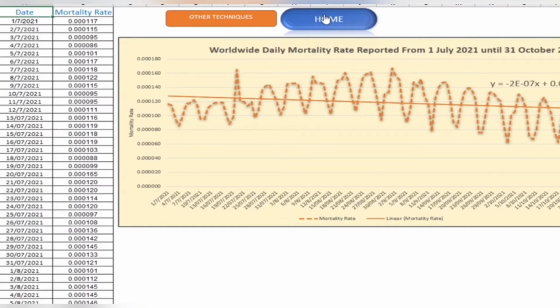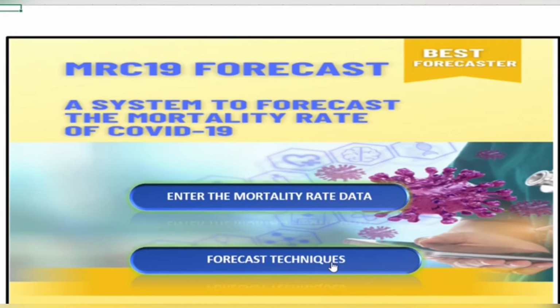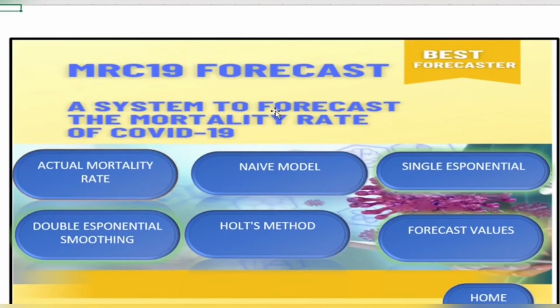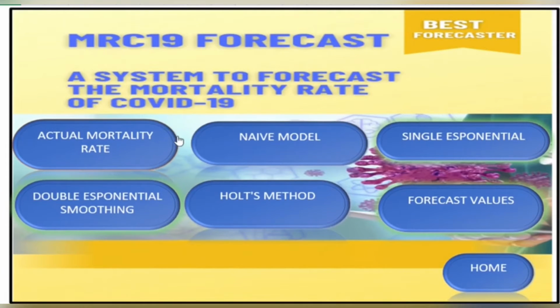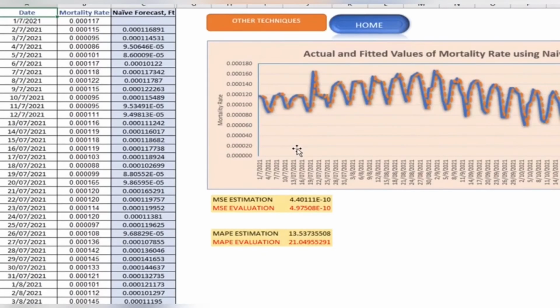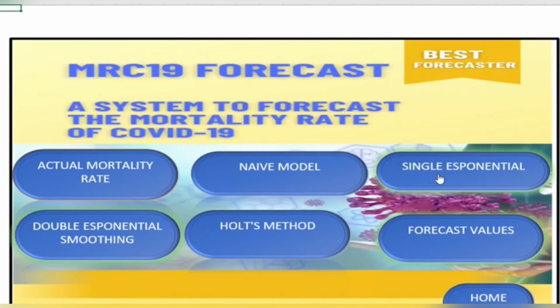Then, the user can also just click the forecast techniques in order to determine the other models, such as the naive model, single exponential smoothing, double exponential smoothing, and HOTS methods. At the same time, the user can also analyze the best model and the forecast values for the best model. In this example, let's say we use the naive model, and at the same time, this system will analyze all the data automatically, and the actual and fitted values of the graph of mortality rate using the naive model are shown here. The user can also determine the error measures by looking at the values below the graph.